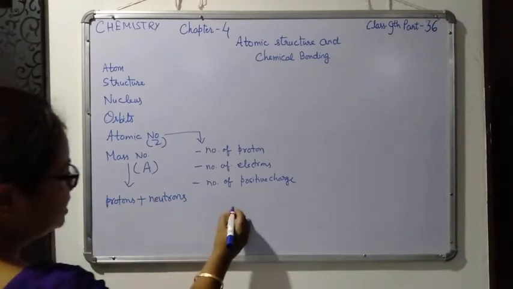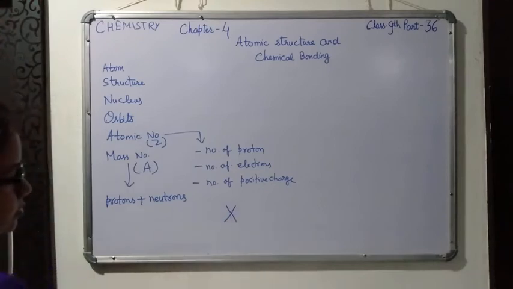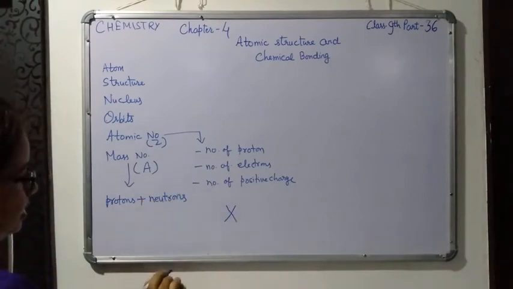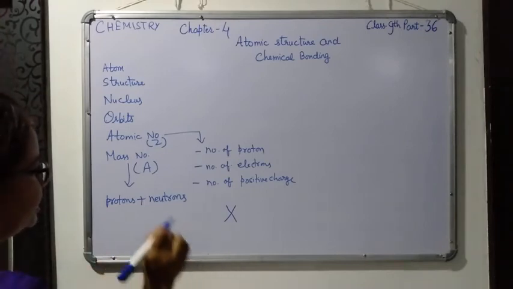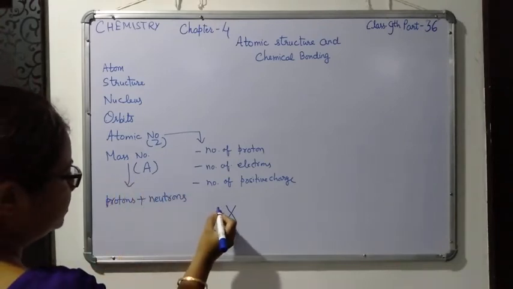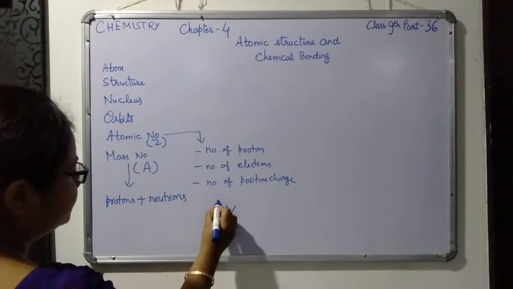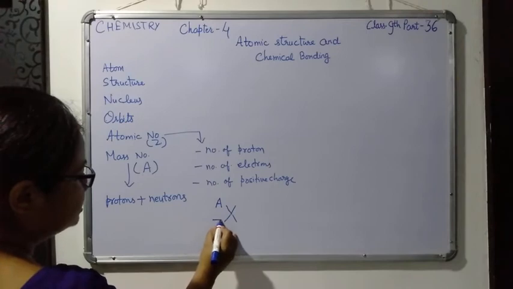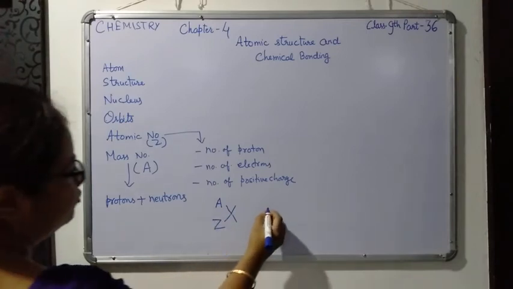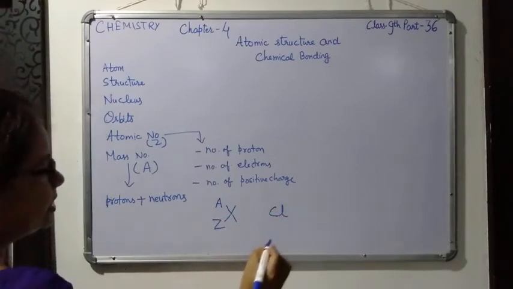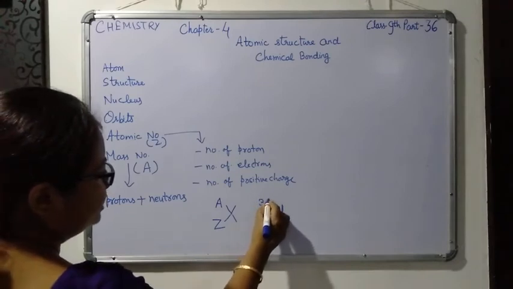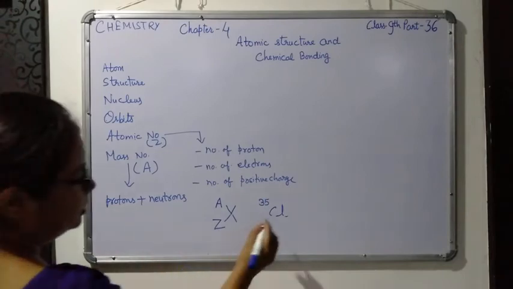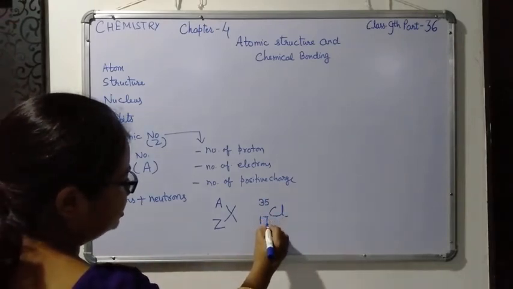Now suppose X is an element. How will you represent its mass number and its atomic number? Always remember that the mass number is represented as a superscript, and the atomic number is represented as a subscript. Suppose the example of chlorine. Its mass number is 35, so you write 35 as a superscript, and its atomic number is 17, so you write 17 as a subscript.